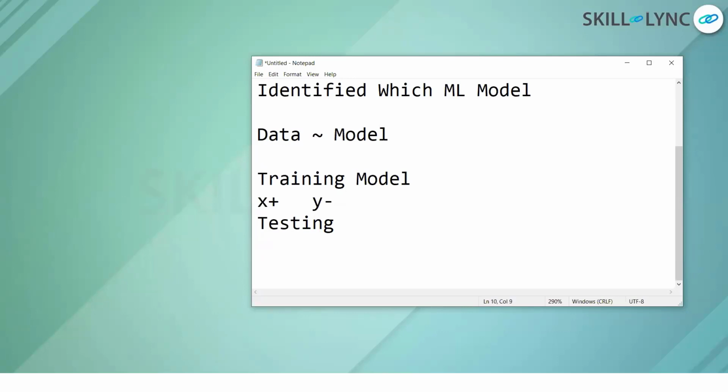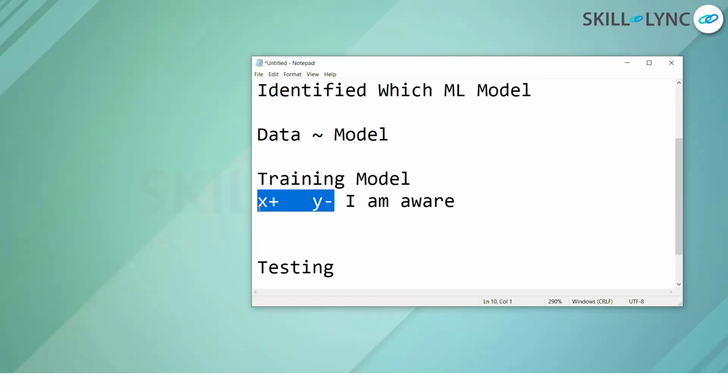I am aware of this. Now I already have my model with me. So I'll have a set of the information, and from that set, I'll train the model. With this training, I'll tell that model that if I'm increasing X, Y will decrease. So this is my training part.